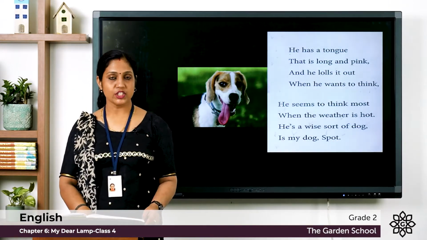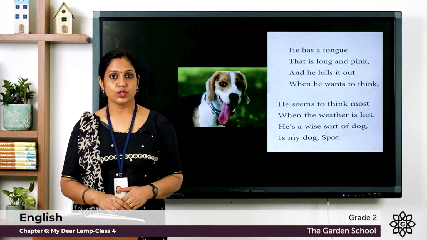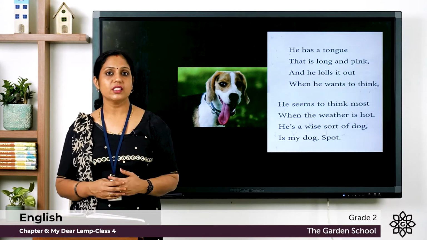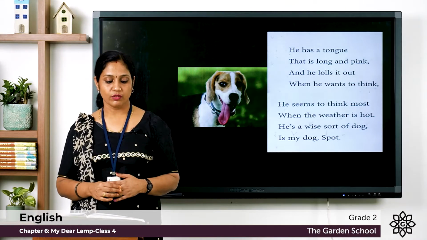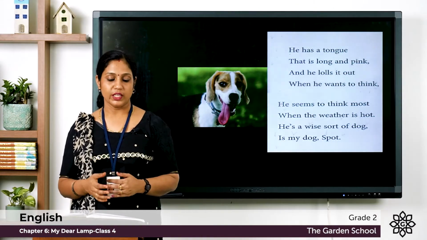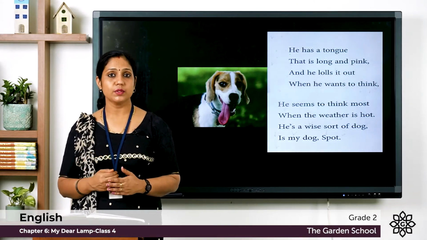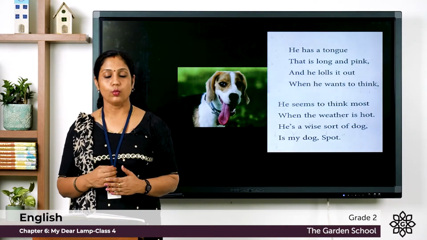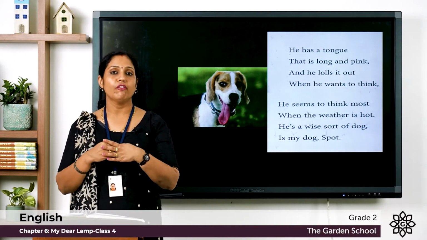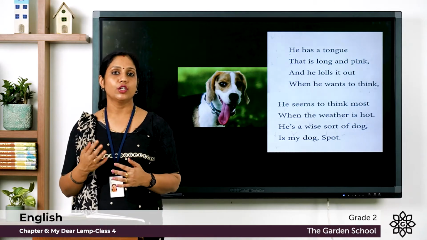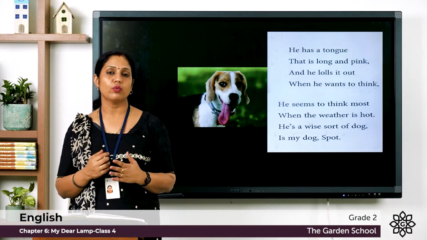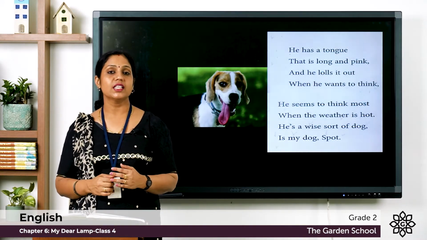Moving on to the next page, 88. He seems to think most when the weather is hot. He's a wise sort of dog, is my dog Spot. So here the poet is saying he seems to think most when the weather is hot. When the weather is hot, it is the summer season.